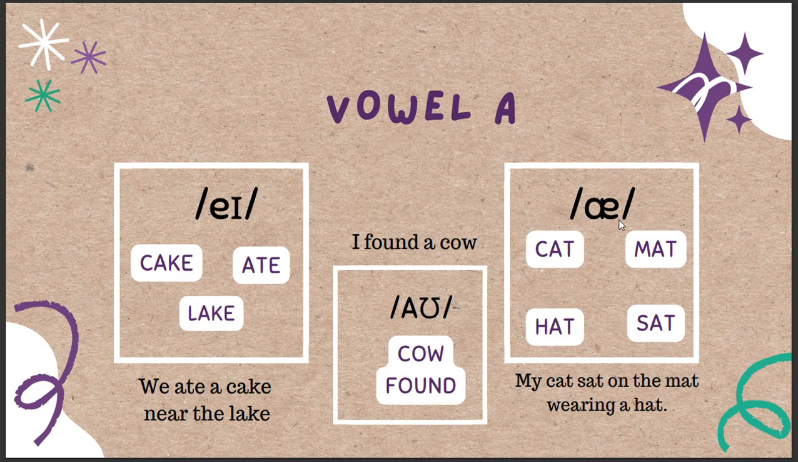And in A, we have cat, met, hat, sat. Example, my cat sat on the mat wearing a hat. And this one is a diphthong, and it's pronounced ow, like in cow and found. Example, I found a cow.